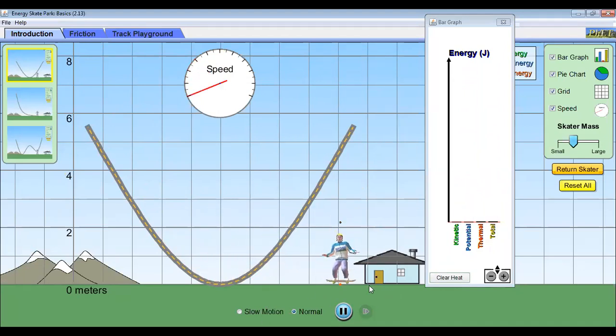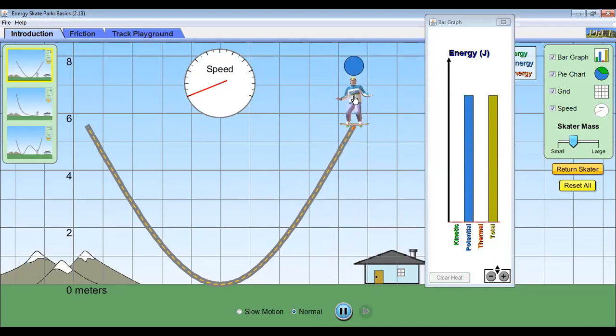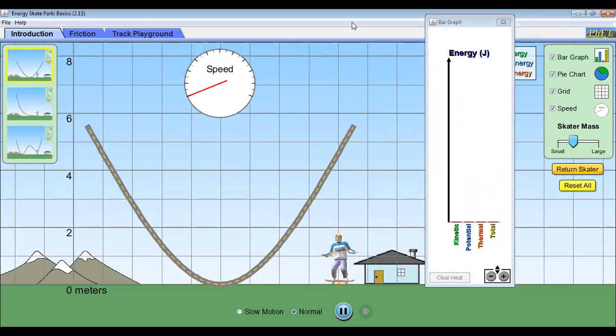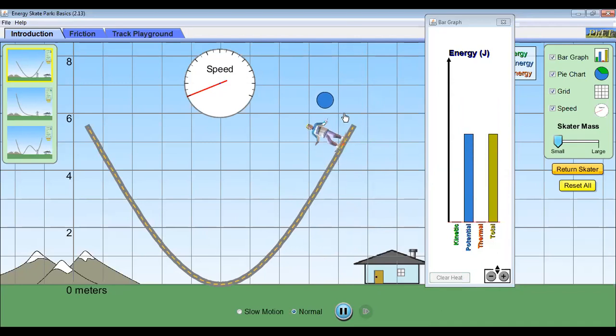Now, Harshu has asked, will the mass affect? Okay. Now, see, I'm lifting this, and as I am lifting, you will find that the potential energy is also increasing. But now, remember the length, till what is the magnitude of potential energy. Now, I will decrease the mass of the skater. I'm decreasing the mass of the skater. Now what will happen? See, I lift it to the same height, but look at the maximum potential energy.